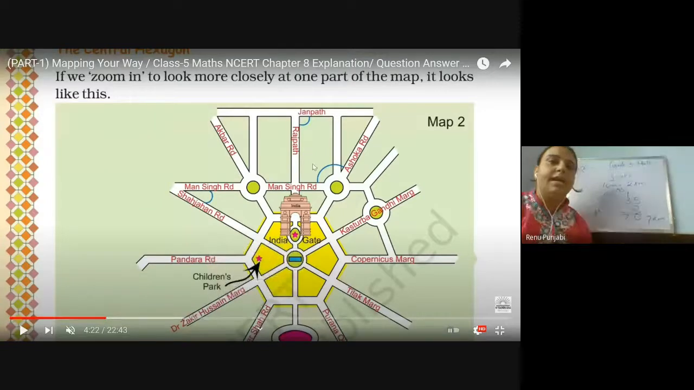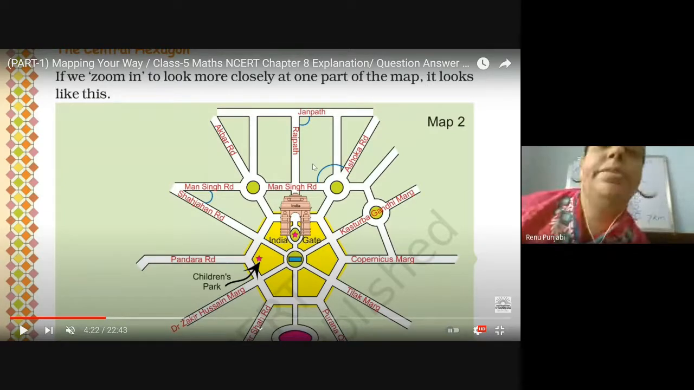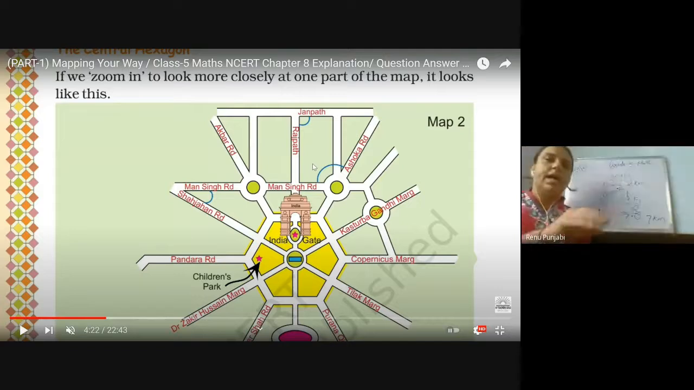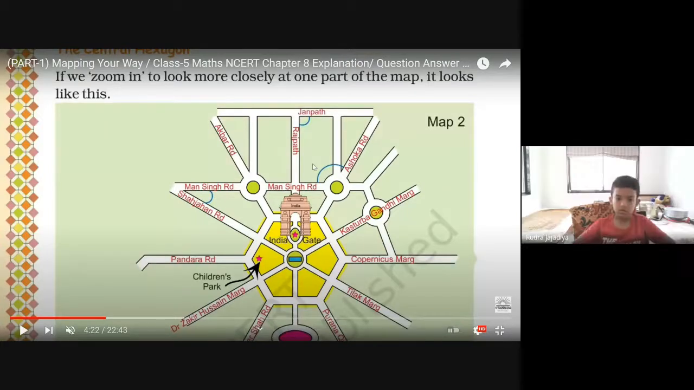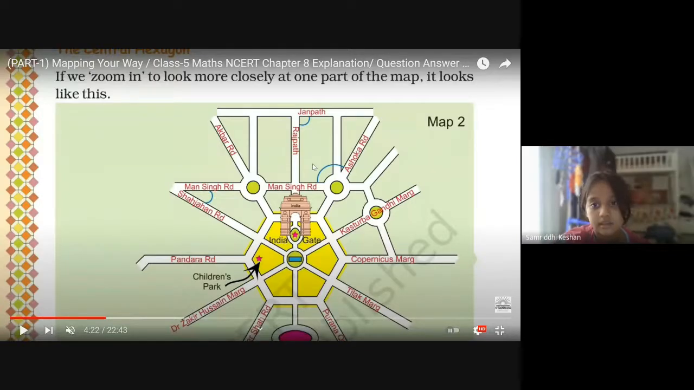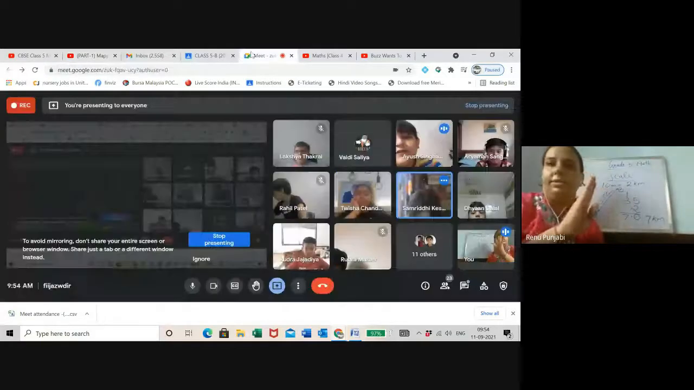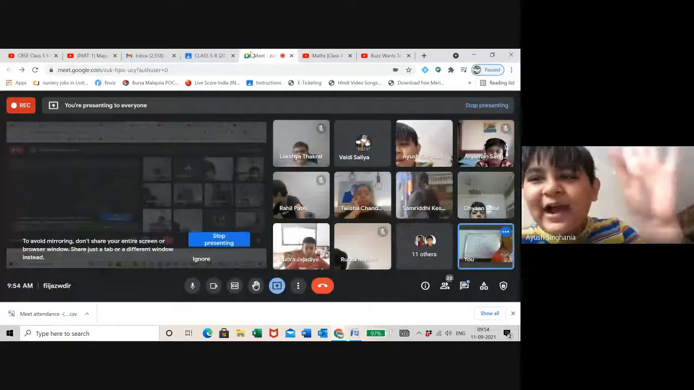A hexagon has how many sides? Six sides. A hexagon is a six-sided figure. Now tell me, a triangle has how many sides? Three. A quadrilateral has how many sides? Four. Who is saying two sides? It's four. A quadrilateral is a four-sided figure, it has four sides. Ma'am, can I tell why?